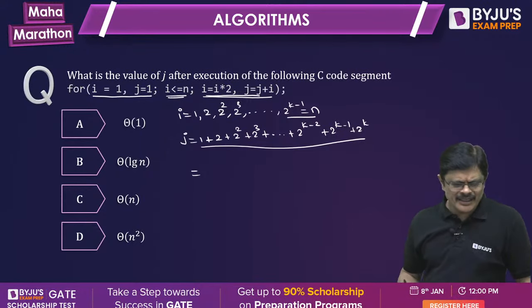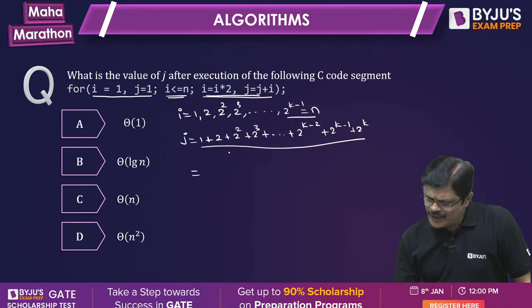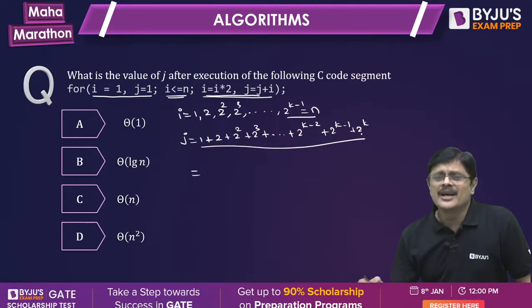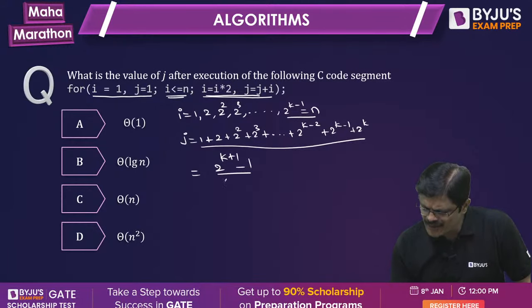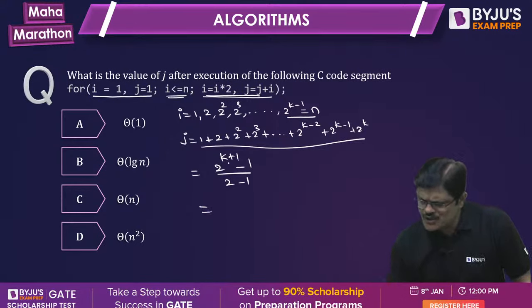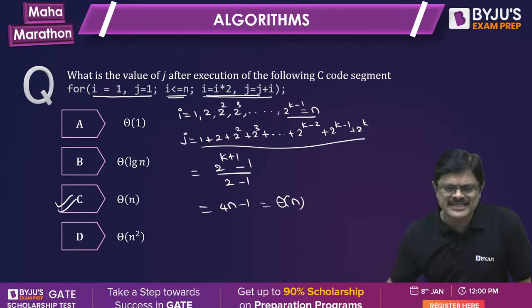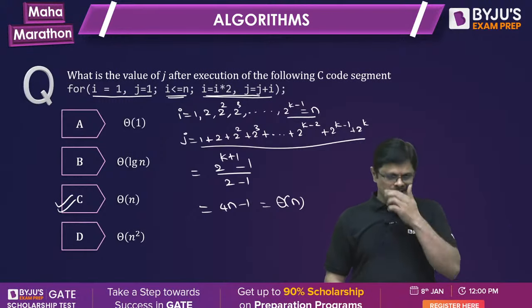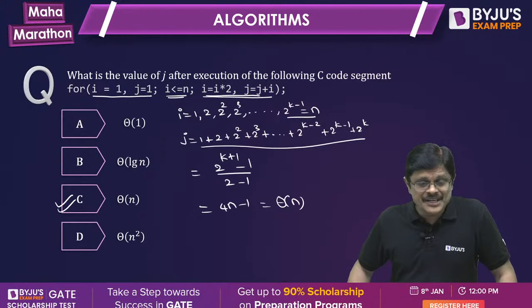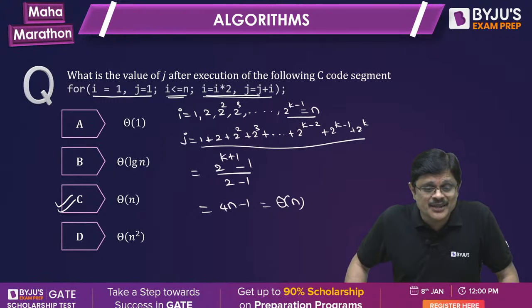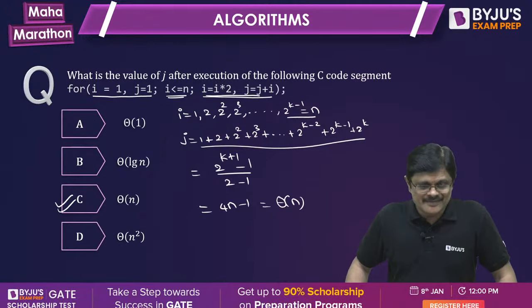Am I clear? I think many people quickly answered here. Now here is the sum of a geometric progression, k plus 1 terms. That is (2 power k plus 1 minus 1) by (2 minus 1). So 2 power k minus 1 is n, so maybe it is 4n minus 1, which is nothing but theta n. So the answer must be C, not B. Most of the people initially said B. Now they changed the answer to C. Hope you understand, the answer is C, not B. Hope you understand?